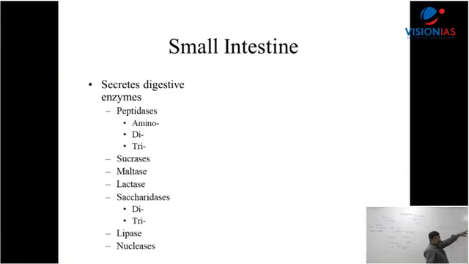Peptidase enzyme will help in breaking the peptide, right? Amino acid, dipeptide, tripeptide. Then sucrase will break down the sucrose, maltose. Then lactase, milk, the lactose. Then saccharidases, disaccharide, trisaccharide, polysaccharide. Lipase, lipids will be broken down. Nucleases will break down the nucleic acid. These are the names of enzymes which break down those kinds of things. They are broken down in the small intestine, right? Now large intestine.